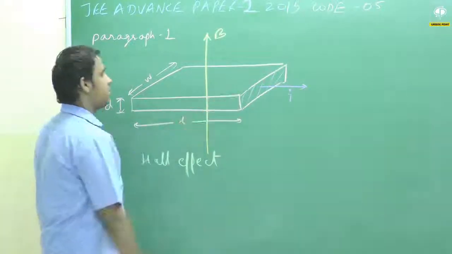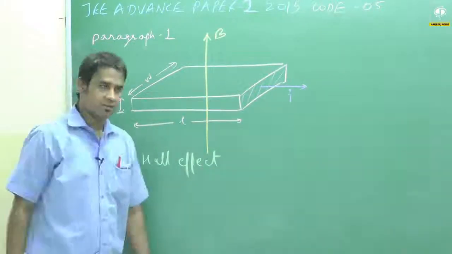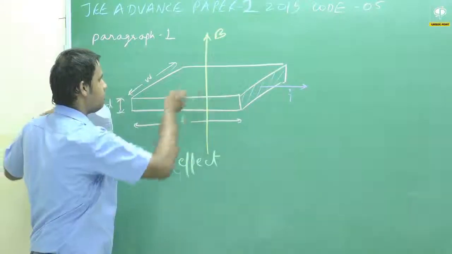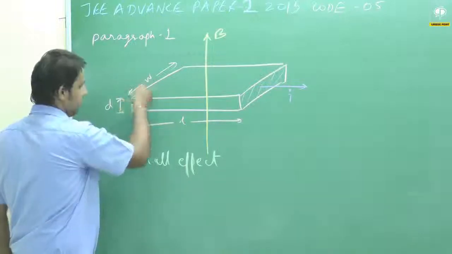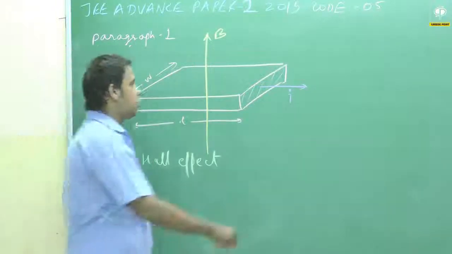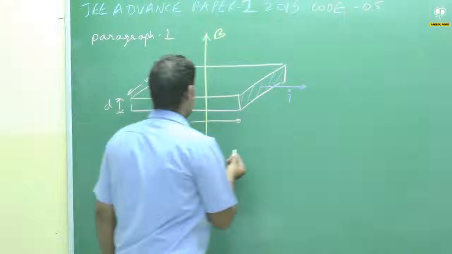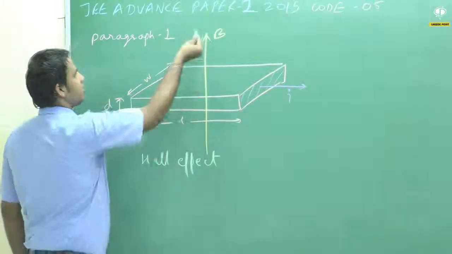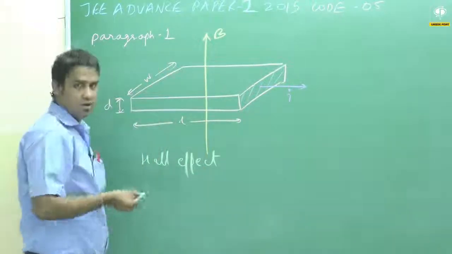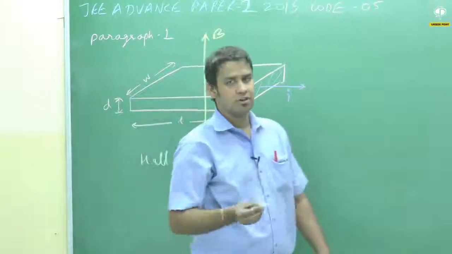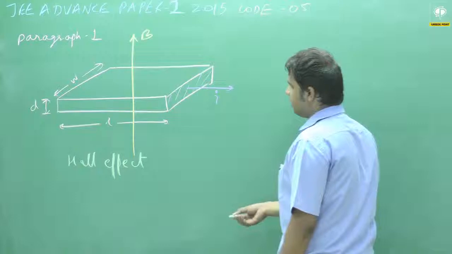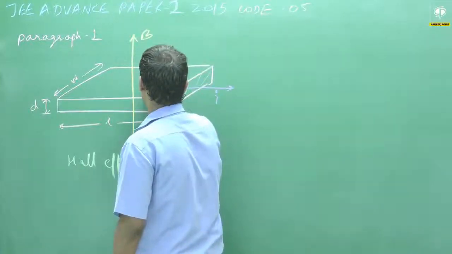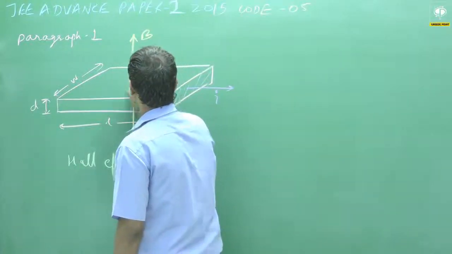In this question, the examiner is saying we have 2 different metallic strips. I'm showing you the figure of one such strip. For the 2 different strips, the length is the same, but the thickness and the width are different. Both have the same amount of current, and in both strips we have applied some external magnetic field in the upward direction. What will happen because of this magnetic field? Let's discuss this. As current is flowing in this direction, the electron is actually moving in this direction.